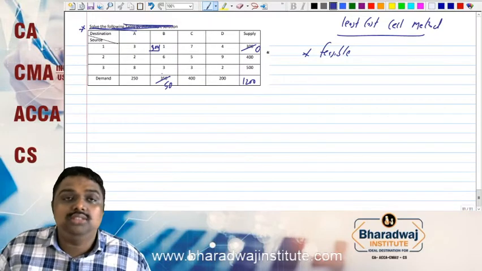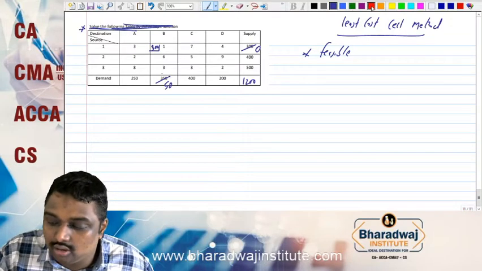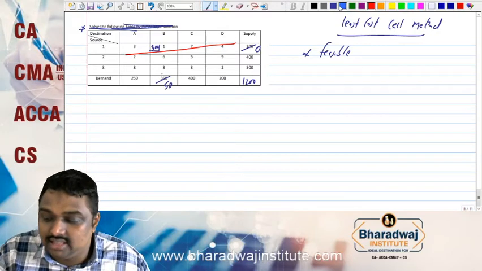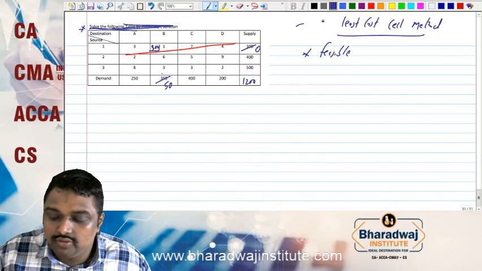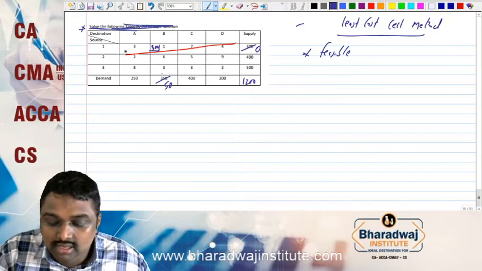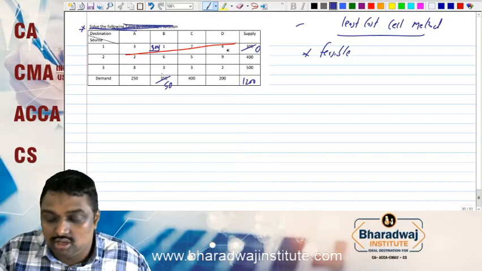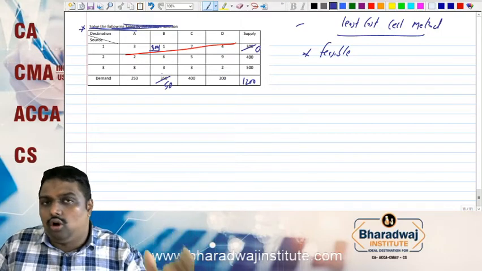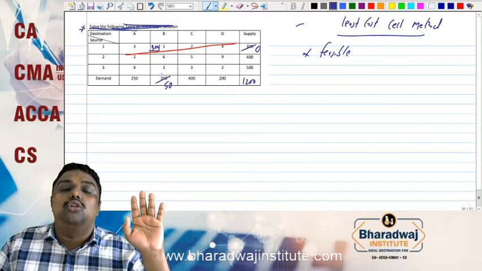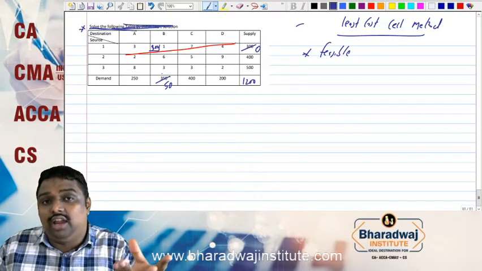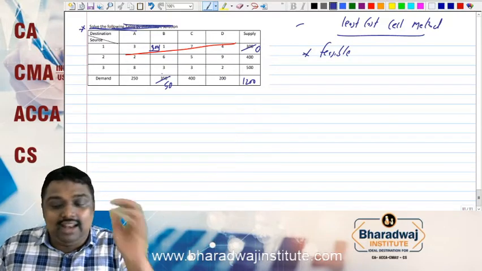Now since source 1 is over, we can cross source 1 because there is no other balance in source 1. So we can cross source 1. Now you have to look into remaining. So the first row is entirely crossed because 0 came. If 0 came in corresponding row or column, we have to cross the full row or column. The reason is, you cannot further allocate. That column or row is dead.